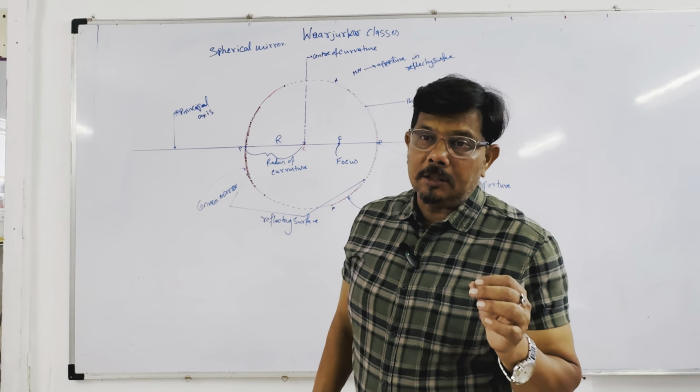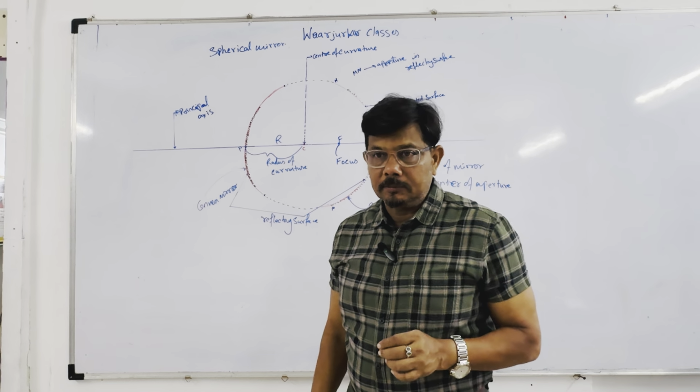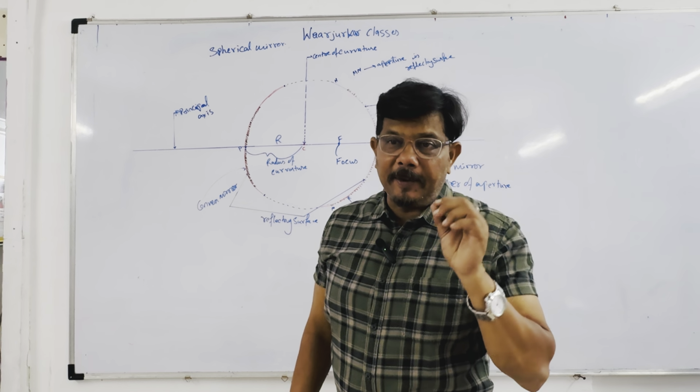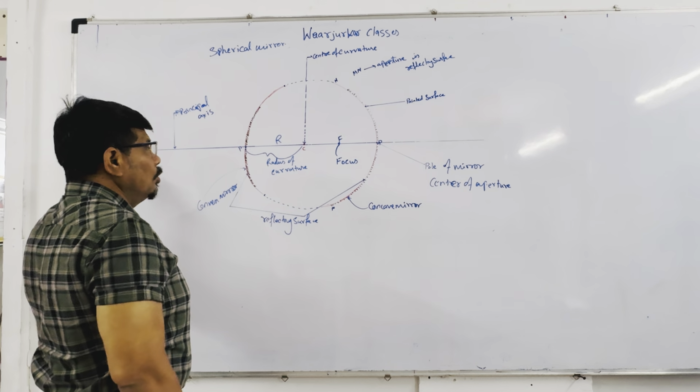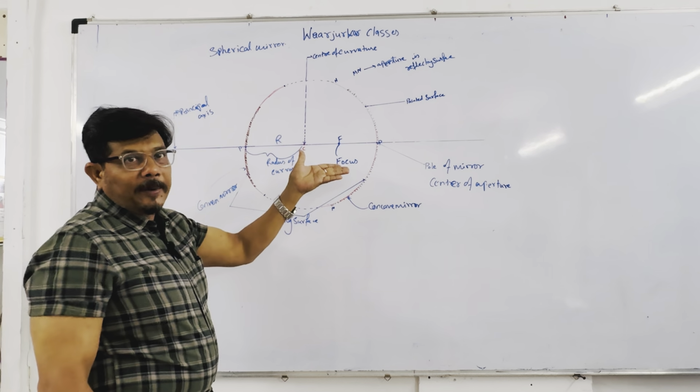Now what is focus? What is principal axis? A line passes through the middle of the aperture.